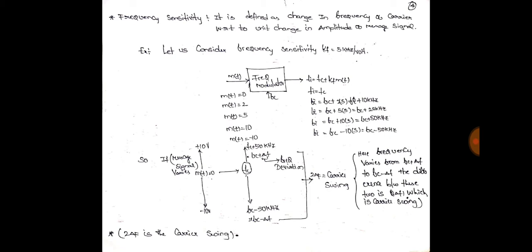Let us consider the frequency sensitivity Kf, which is a constant value and won't vary. Kf is 5 kilohertz per volt and m of t is the message signal. In the frequency modulator, the frequency of the carrier is varied and the carrier has the frequency Fc.